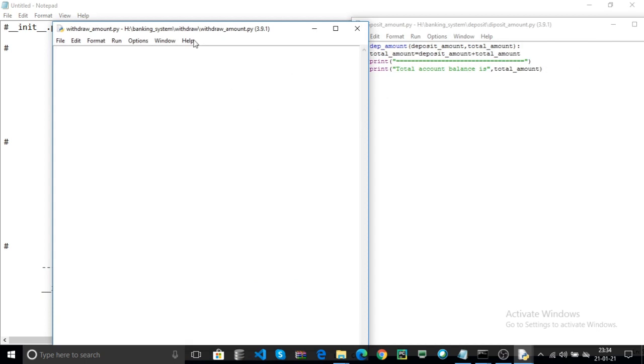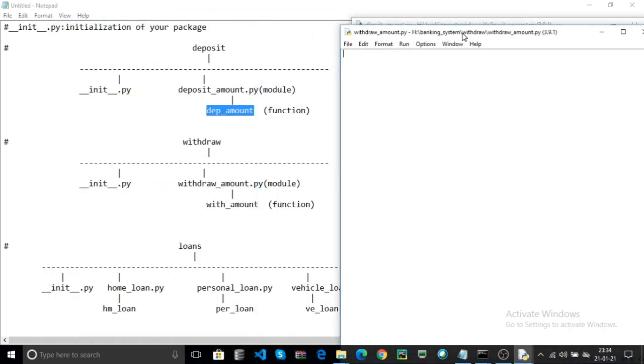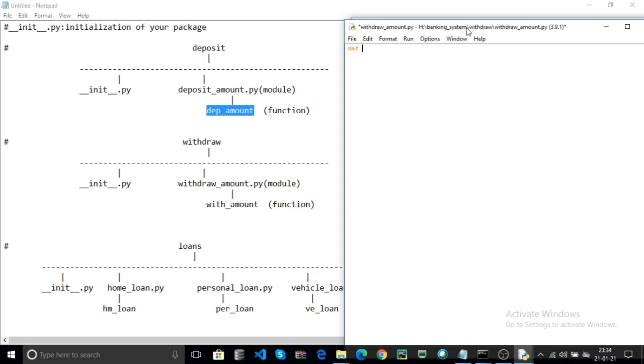Here create another function, def with_amount. Here I pass two parameters, for example withdraw amount and total amount.